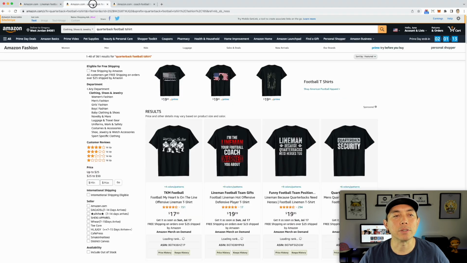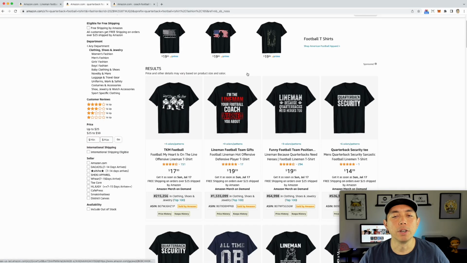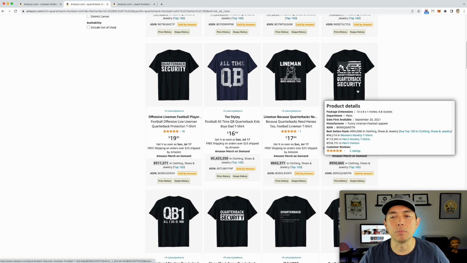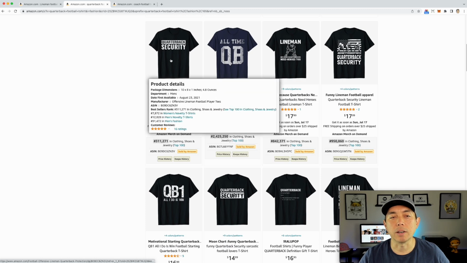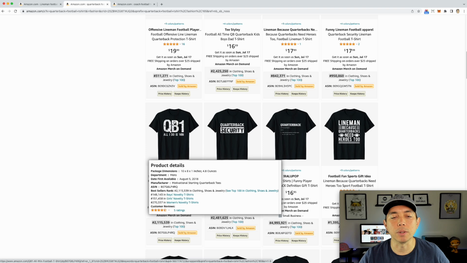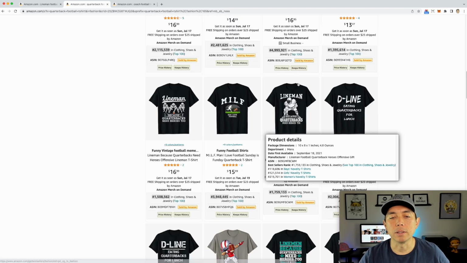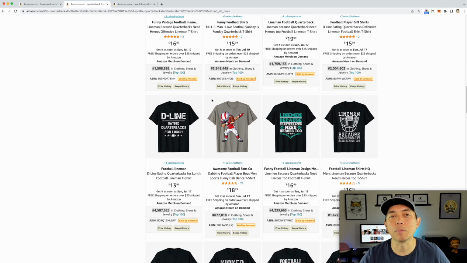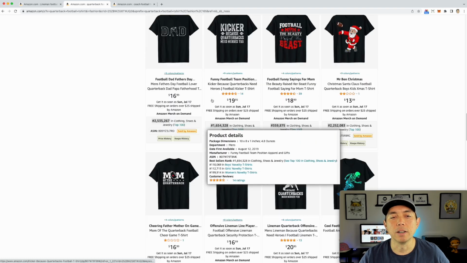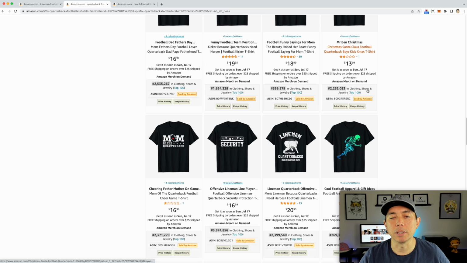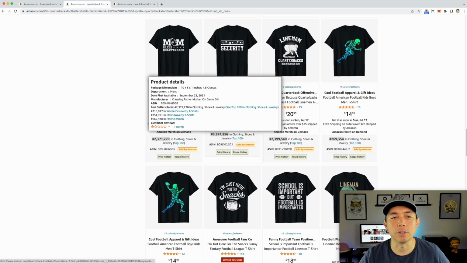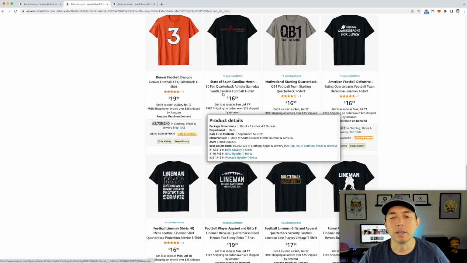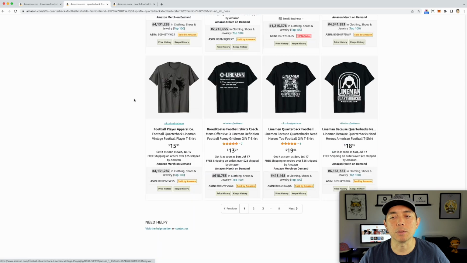And let's look at quarterback. So I got quarterback here, quarterback football. You can see same thing, quarterback security, all-time QB. So again, quarterback security for linemen, but there's some other ones, you know, QB1. Let's see what else here. Well, we got D-line as well. So think of the different positions and things on here. A lot of them are for linemen, but you got some for quarterback and things. So mom of the quarterback, right? Things like that. So think about those positions as we go down here.